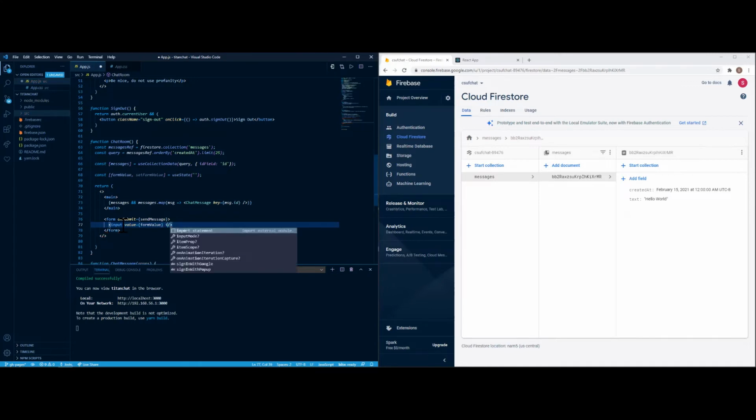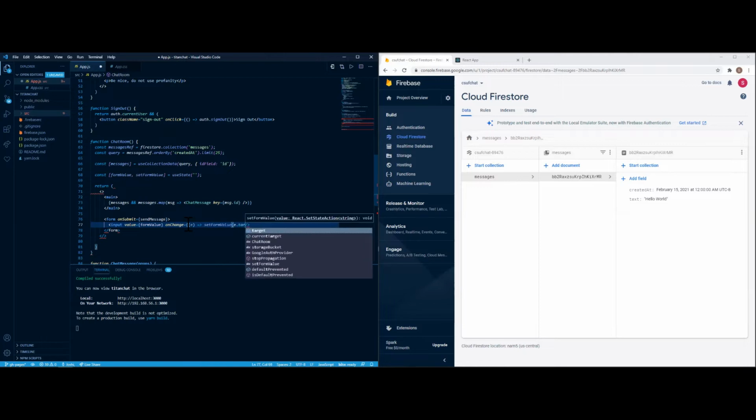Then on change, let's go to E. Let me rewrite that. So on change goes to E, then that hits the set form value, which is E dot target, and then that'll be referencing the value as well.